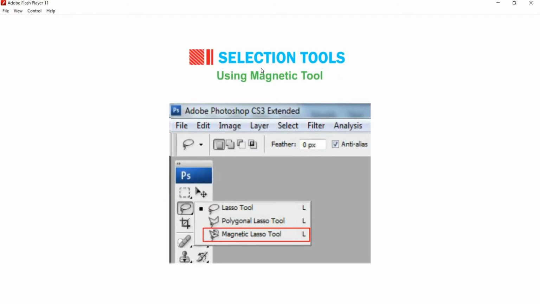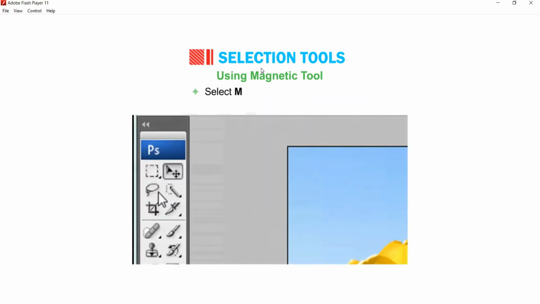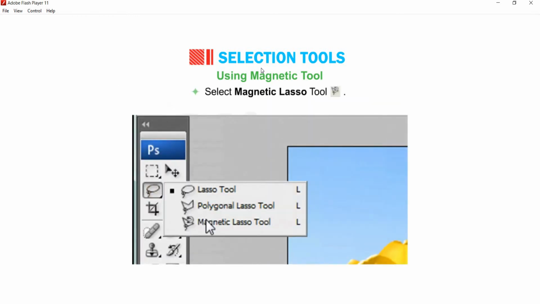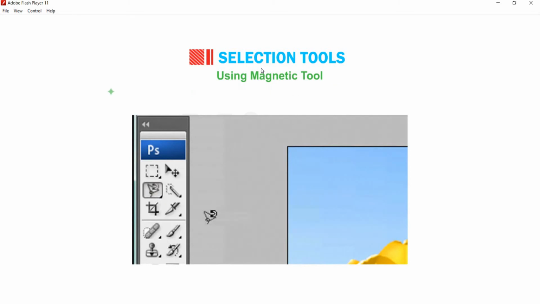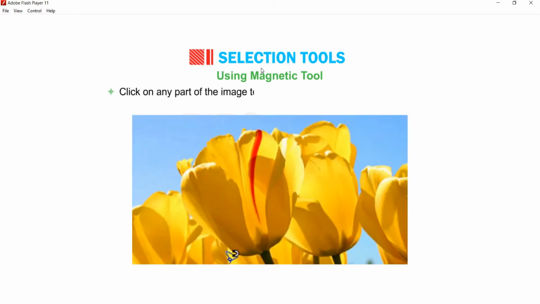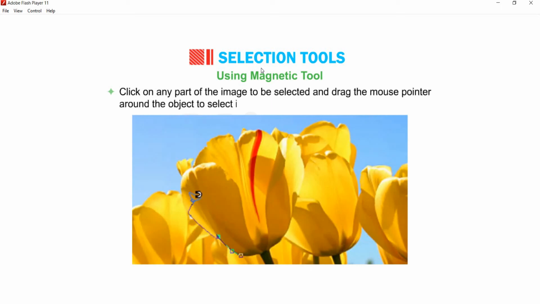Let me now tell you how to use the magnetic lasso tool. This is a very handy tool to select the areas which have complex edges. Select the Magnetic Lasso tool. Click on any part of the image to be selected and drag the mouse pointer around the object to select it.